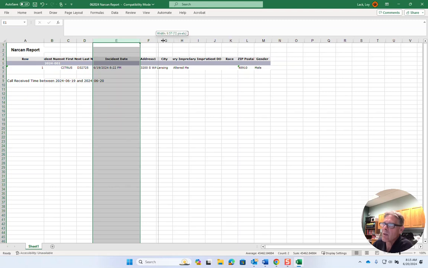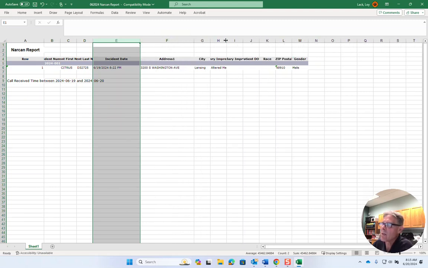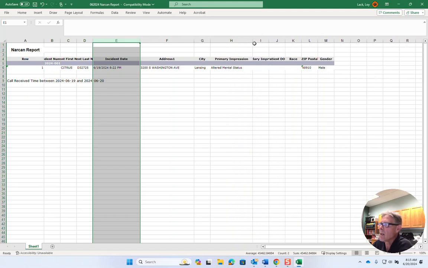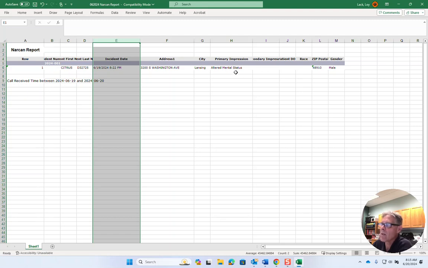They surely know how to open up these fields to see the details. Here I have no primary impression. That's interesting. Or secondary impression, oh no, no secondary impression. Okay, altered mental status. All right, so the next thing to do is to actually go into ESO again and get a quick summary of what the call was about.